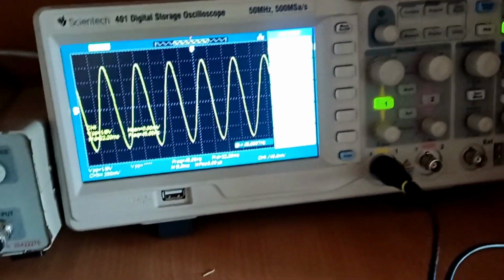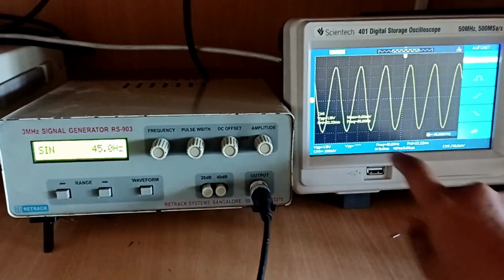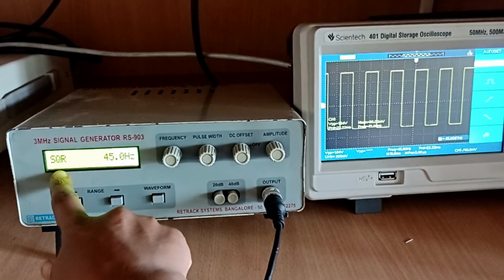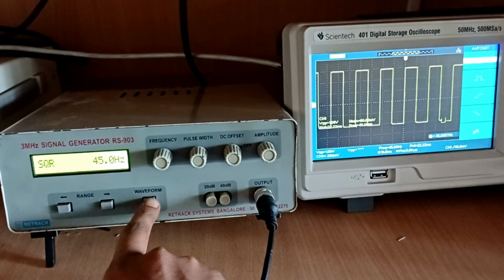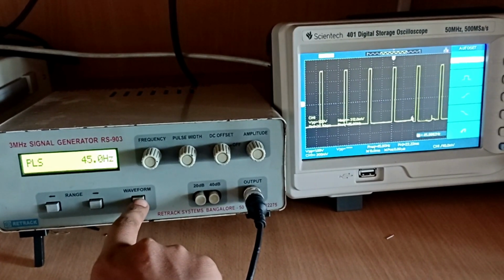You can see here. Now here I have generated the sine wave and I am getting the sine wave. Now if I change the waveform to a square wave, now it is a square wave, the output is a square output. Same way I can even change this to a triangular wave and a pulse output.